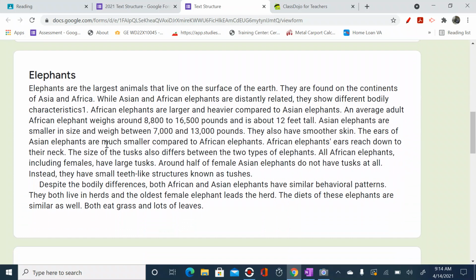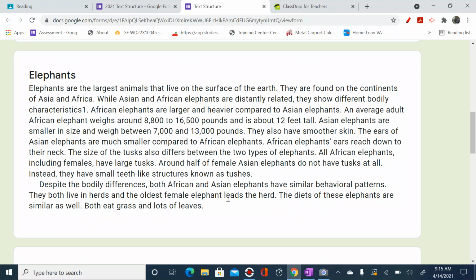Elephants are the largest animals that live on the surface of the earth. They are found on the continents of Asia and Africa. While Asian and African elephants are distantly related, they show different bodily characteristics. African elephants are larger and heavier compared to Asian elephants.